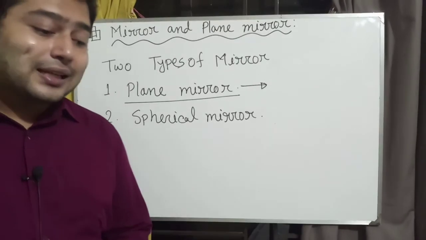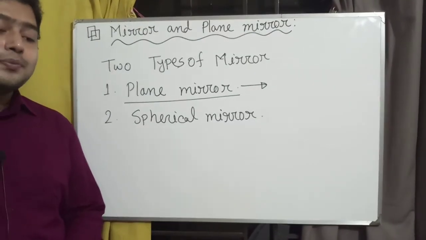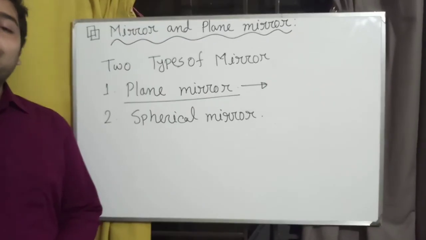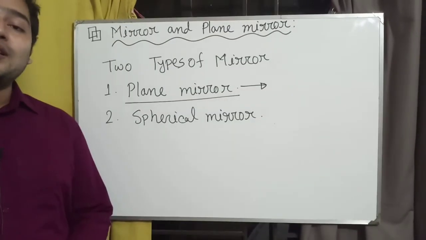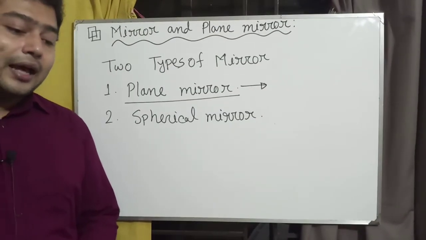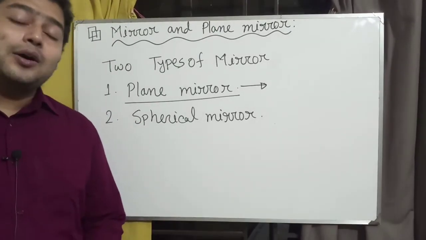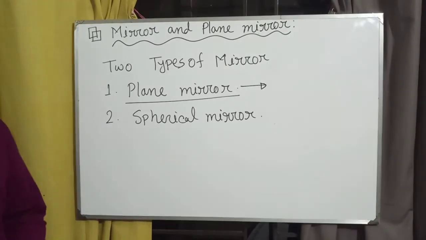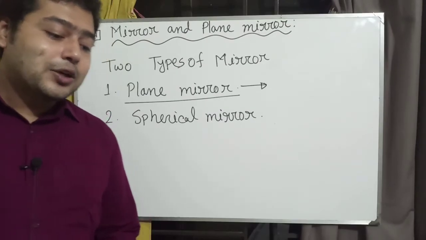But the back part reflects fully and forms the original image, which is very important for our optical instruments like telescopes.